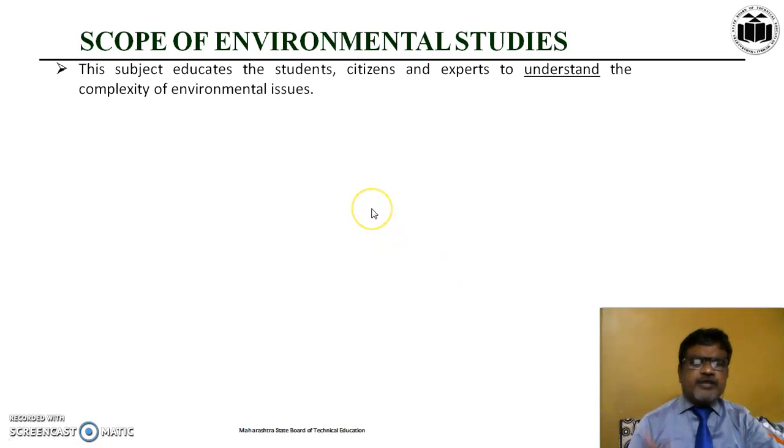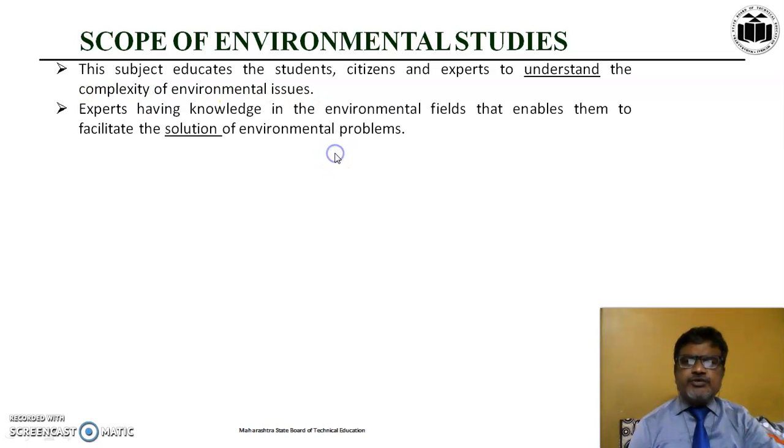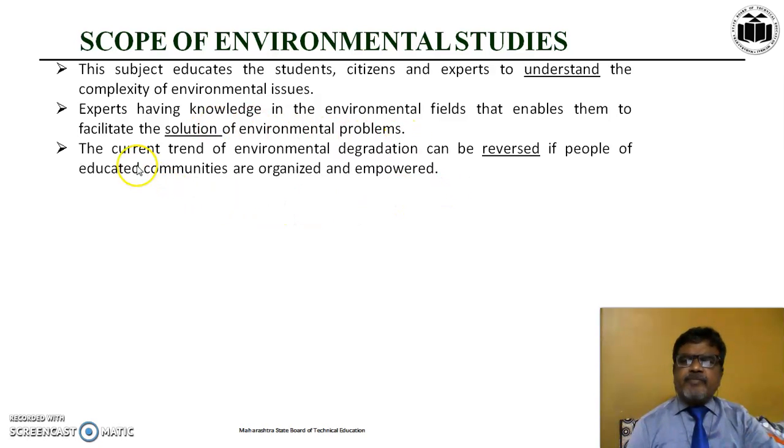After that we have to study the scope of environment. By knowing this subject, people understand the complexity of environmental issues, and we can find solutions for environmental problems.